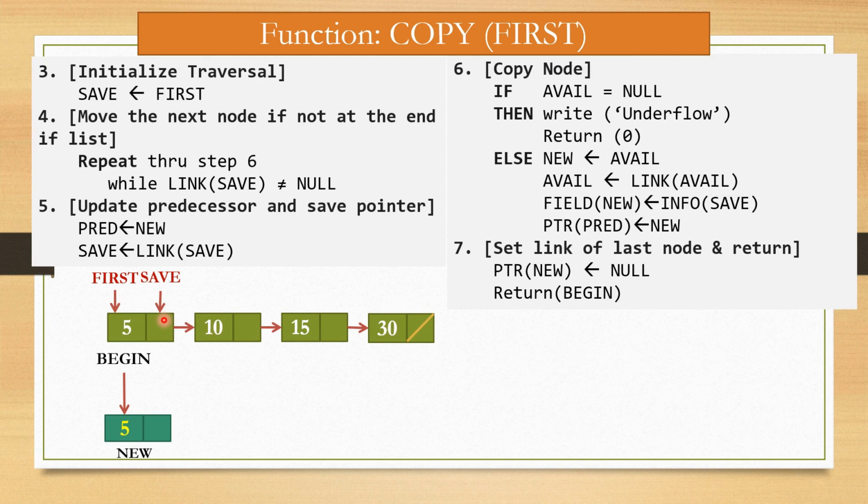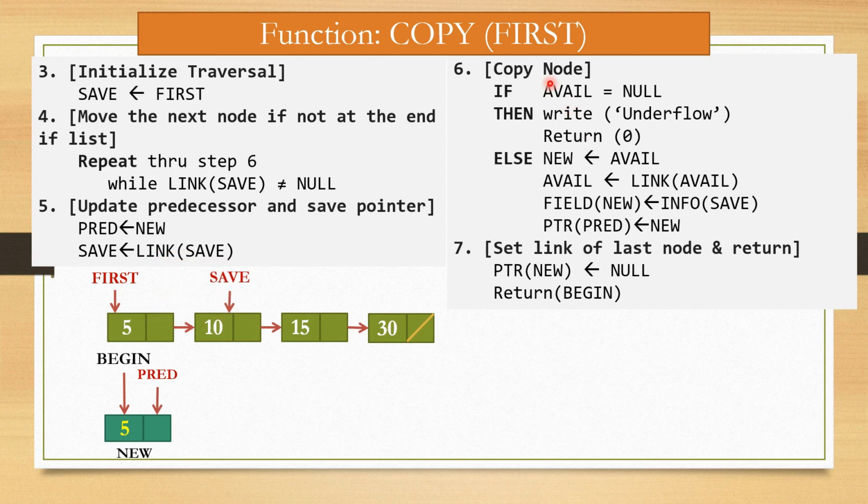Now here link of save is not null because it is connected with another node. So new is assigned to predecessor. Now new becomes predecessor, and link of save is assigned to save. That means this node becomes save.